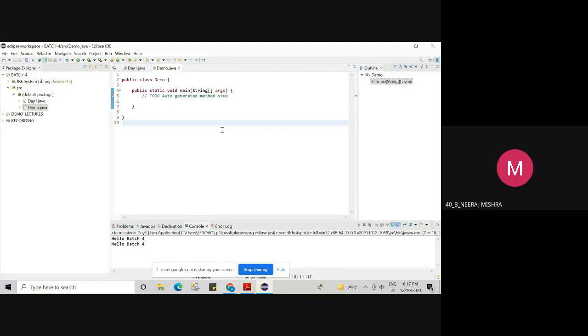Yes, ma'am. So today's task is to install Eclipse and explore the options that are available on Eclipse. It's not mandatory that you need to know each and every feature. Even I don't know each and every feature. But as and when we will be working on Java programs, we should be knowing how to do what to do.